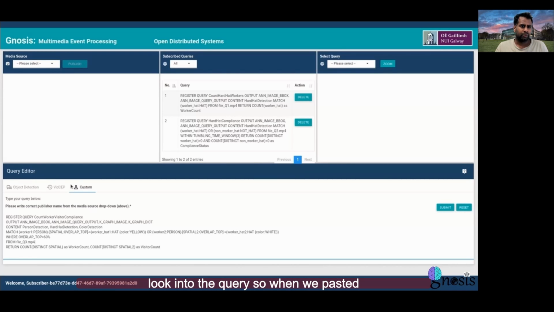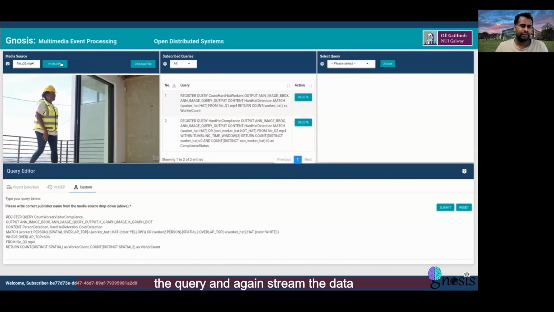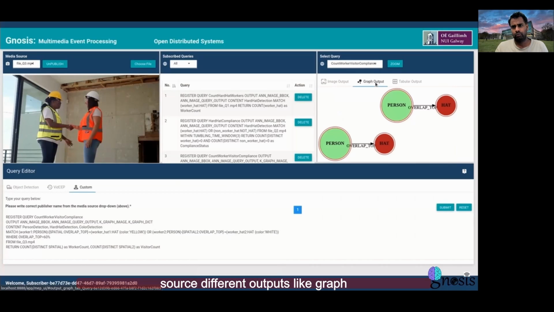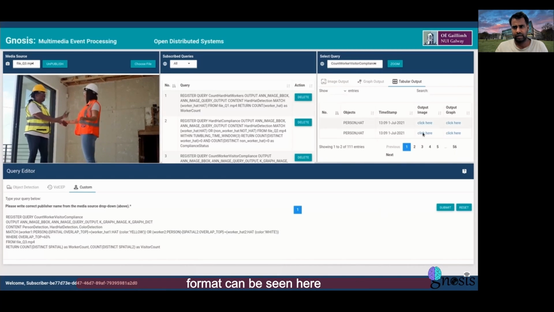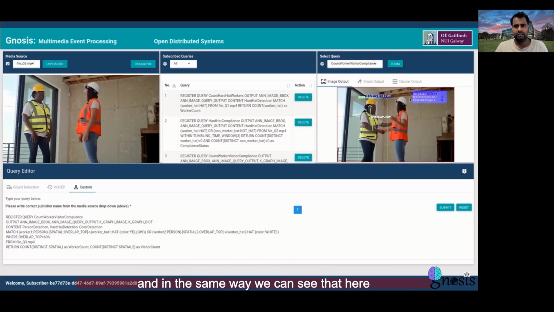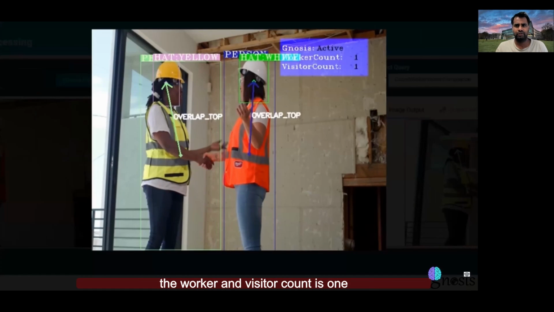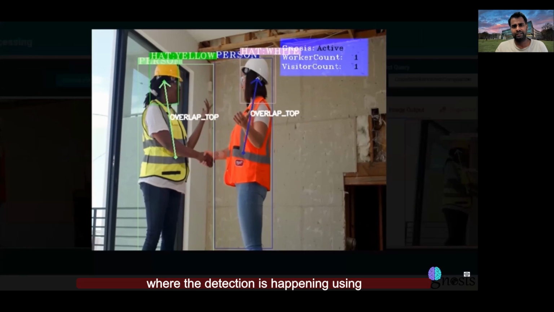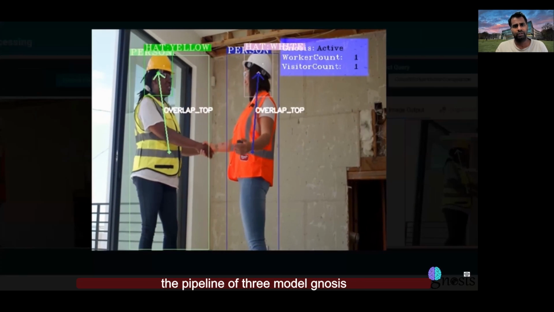If we look into the query, when we paste the query and again stream the data source, different outputs like graph-based output can be shown, and a table-based format can be seen here. And in the same way, we can see that here the worker and visitor count is 1, where the detection is happening using the pipeline of 3 models.